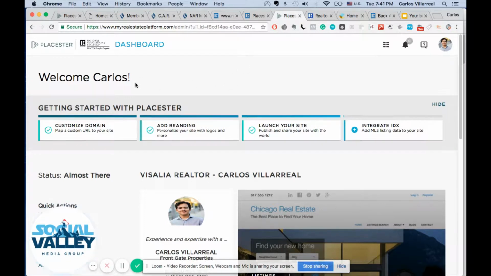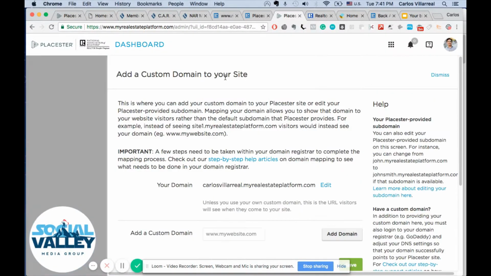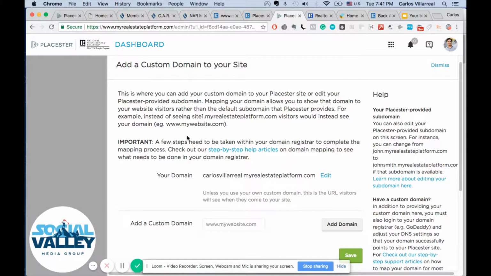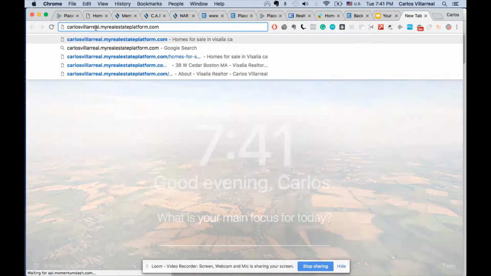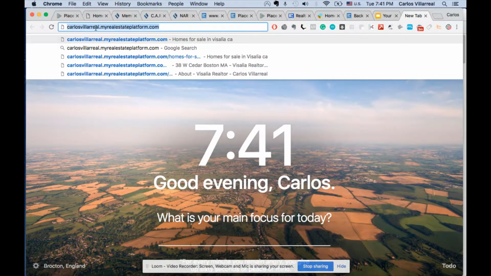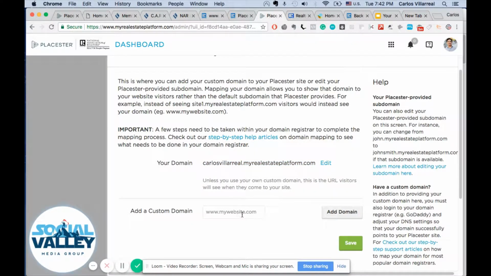Once you hit this dashboard, you're able to do these things. So you should take care of these things first. Customize the domain. The most common domain you're going to get is your first name and your last name .myrealestateplatform.com. However, that's not really attractive. When you put it in a browser, check this out. If I put that into a browser, it's really long and it's kind of a hassle to type. So instead of doing that, you're going to add a custom domain.